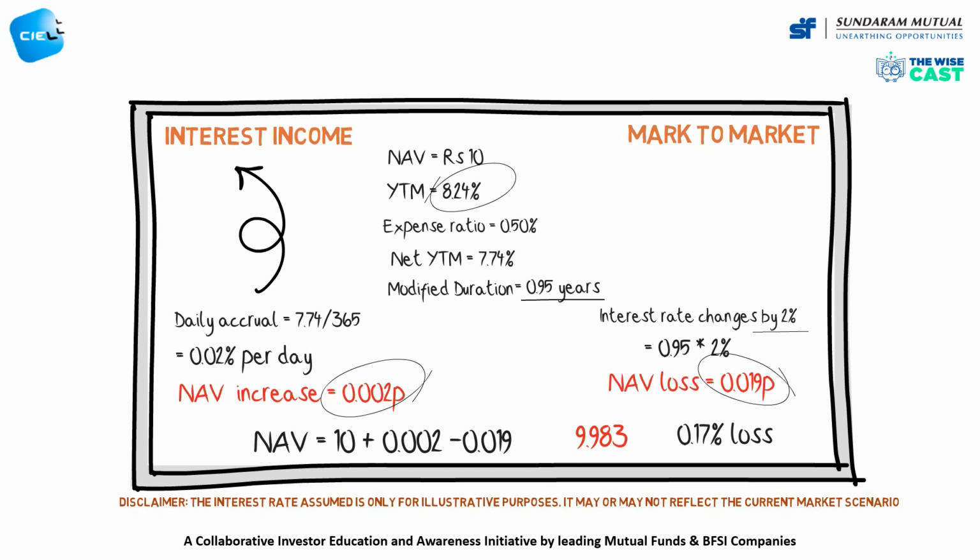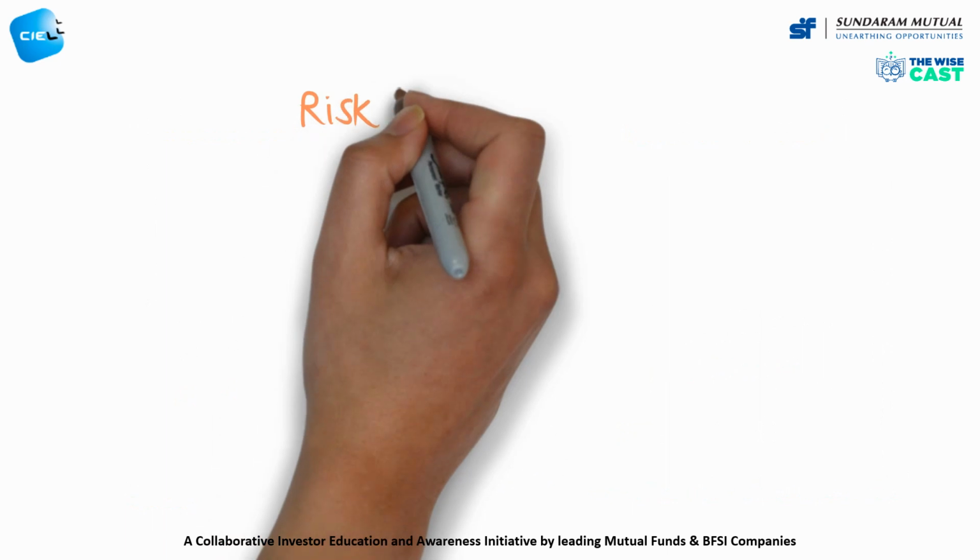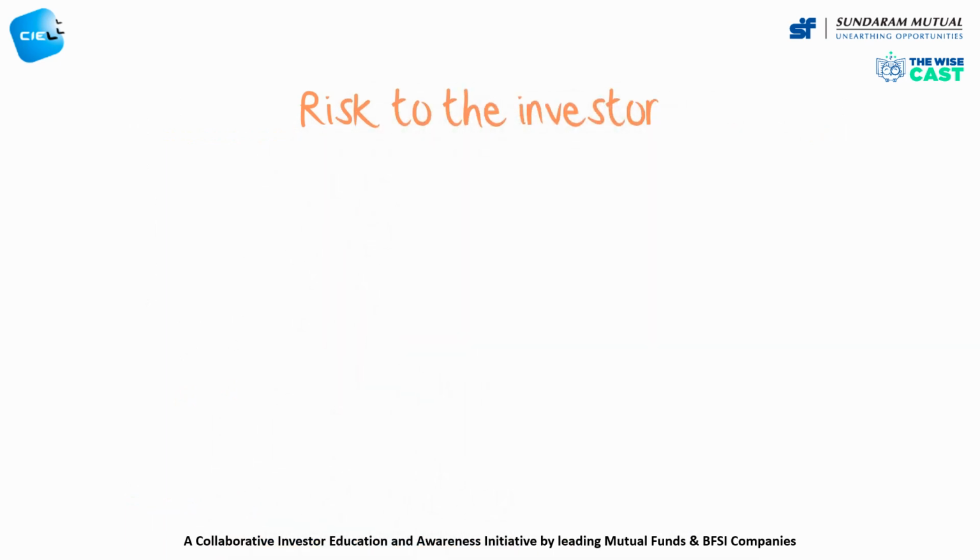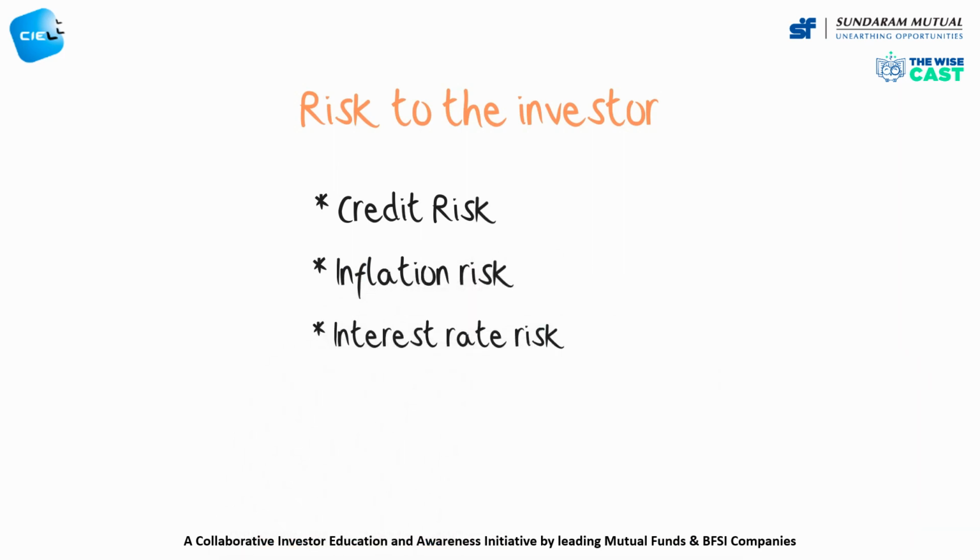Fall in prices of bonds factor in credit rating downgrades, shifts in market interest rates, and changes in inflation. Hence, the risk to the investor depends on three main factors: credit risk, inflation risk, and interest rate risk. In this case, due to the sharp rise in interest rates, the fall in NAV was quite steep compared to its daily accrual, hence the return for the fund turned negative.